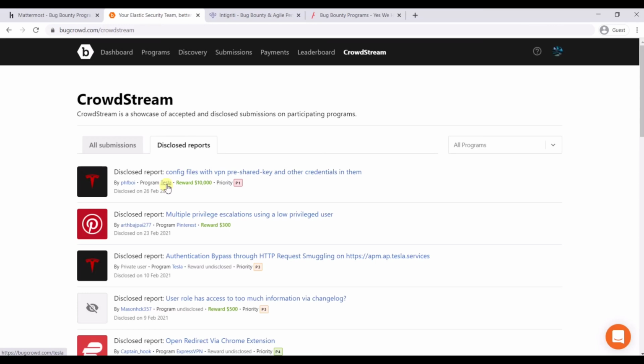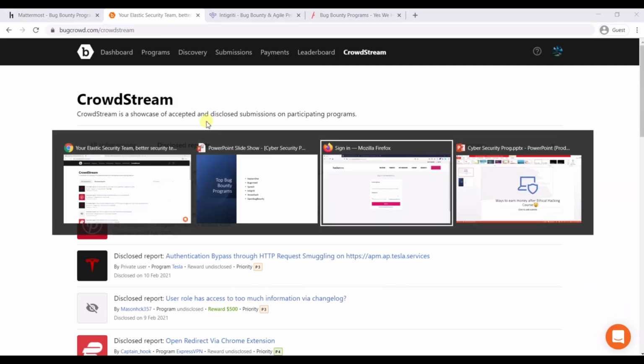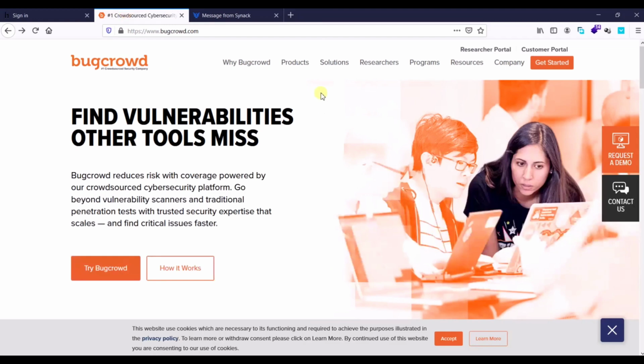I think you all know about Tesla. So this was a bug that was reported in Tesla, and I also have a Hall of Fame from Tesla. So you can do all these things and get a Hall of Fame or a bounty or any reward, right?